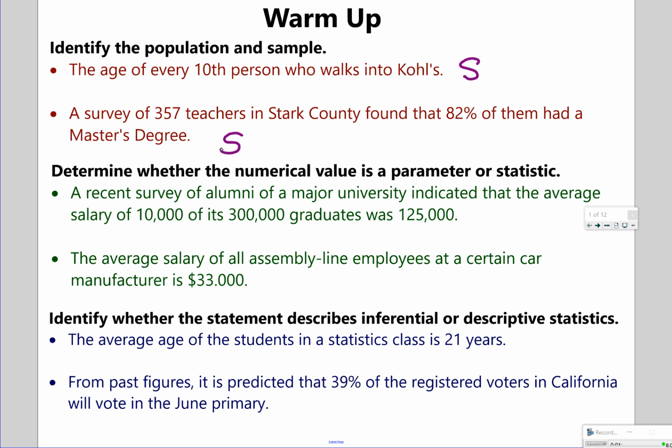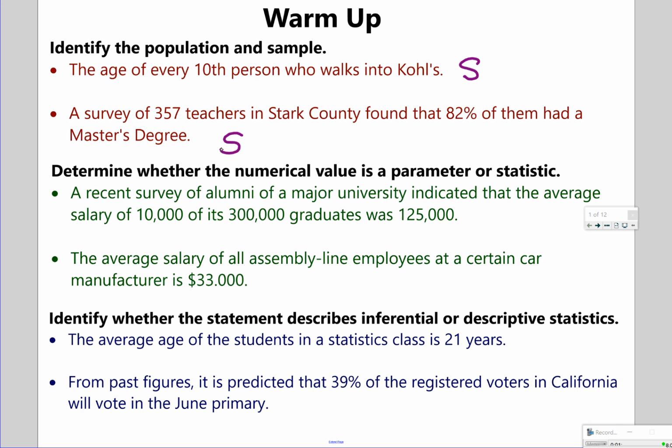Okay, determine whether the value is a parameter or a statistic. So parameter goes with population, statistic goes with sample. It says a recent survey of alumni at a major university indicated that the average salary of 10,000 of its 300,000 graduates was $125,000, we're assuming there. Okay, so is that a parameter or a statistic? It is a statistic.